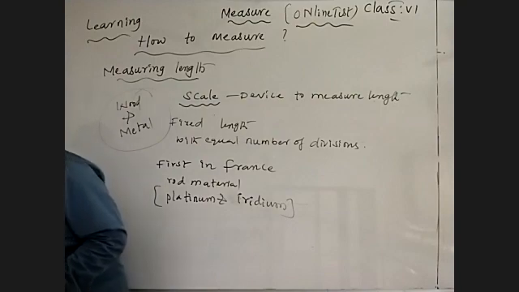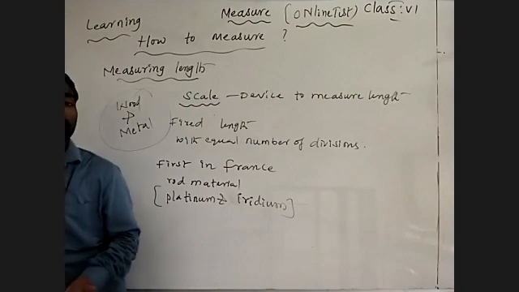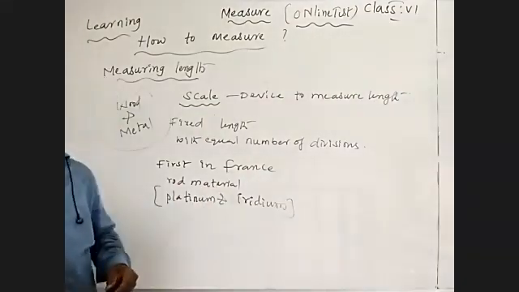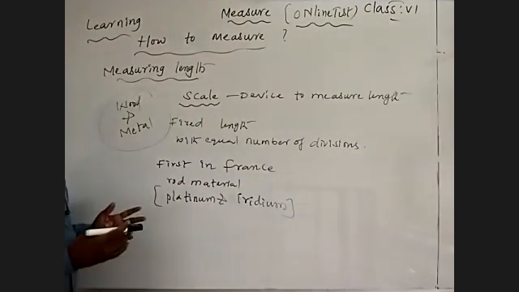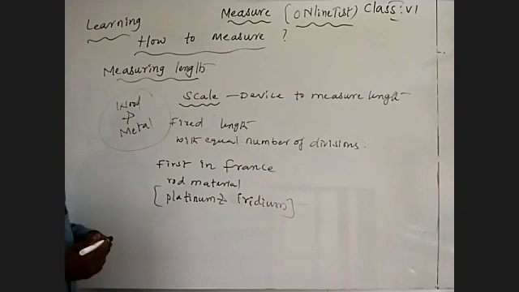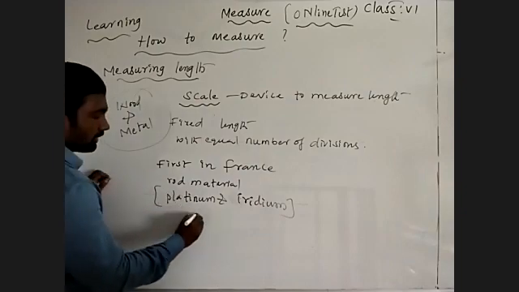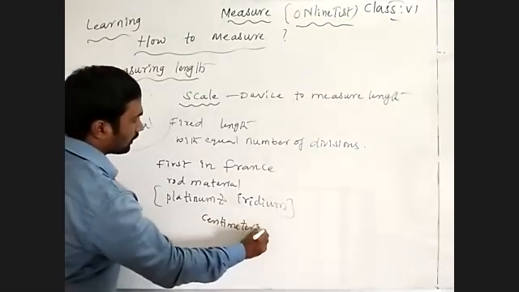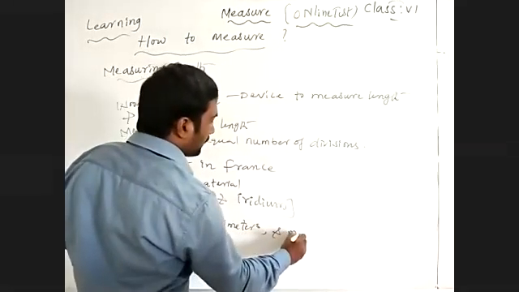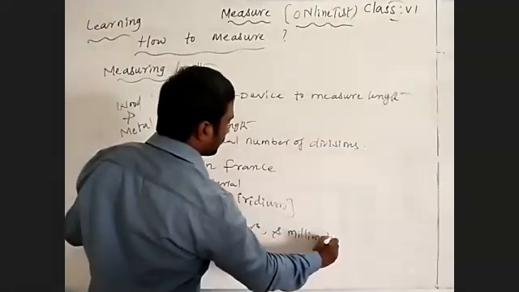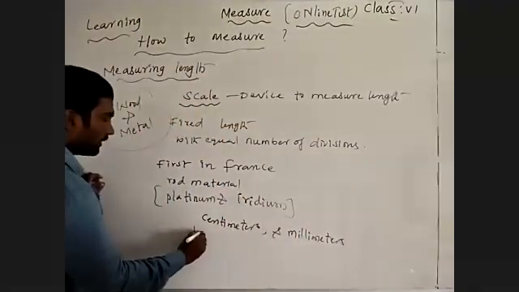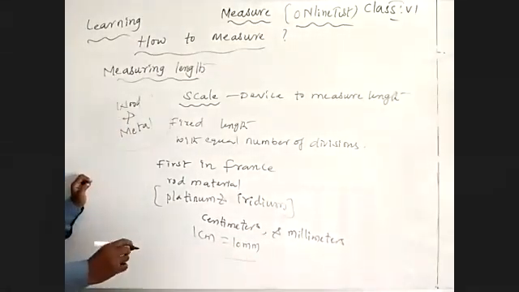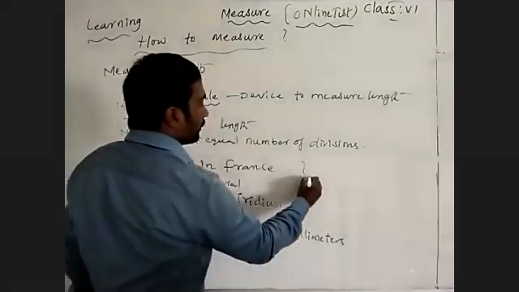Because it was the first device to measure the length, it was divided into broad individual divisions and sub-divisions. Those they called centimeters and millimeters. They divided it so that 1 centimeter is equal to 10 millimeters. By that they prepared the meter scale.